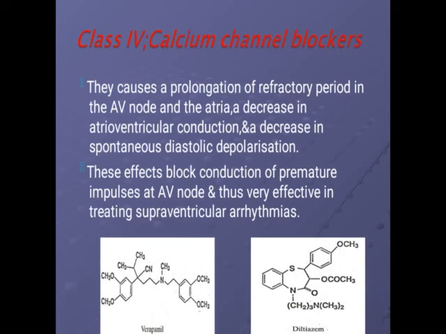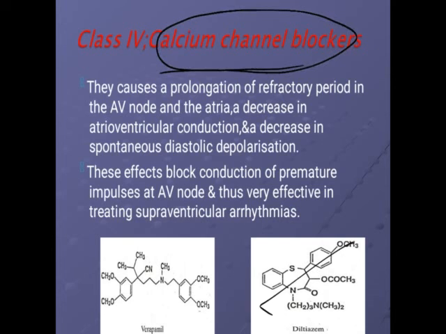Then class 4 calcium channel blocker, we are going to see in detail in the next chapter what the calcium channel blocker is. So for the contraction of the heart muscle and smooth muscle, calcium is required. If we give a calcium channel blocker, it avoids the contraction of the heart muscles, or it brings down the contractility of the heart. It will lead to the normal rhythm of the heart.